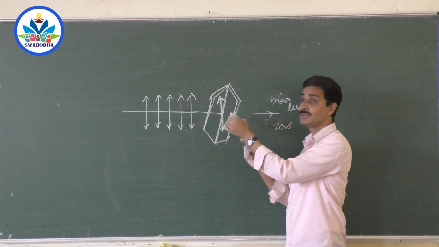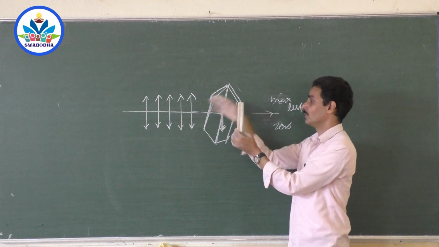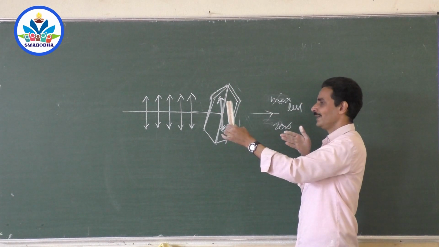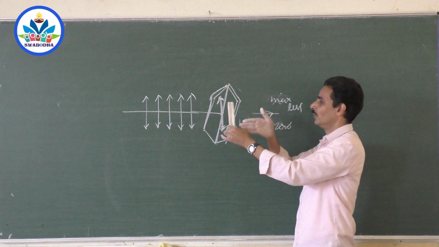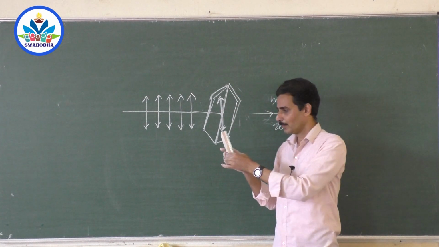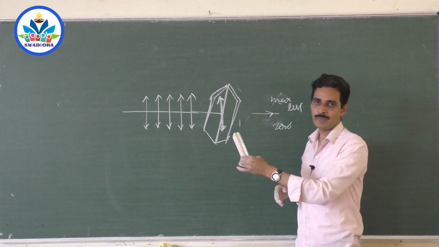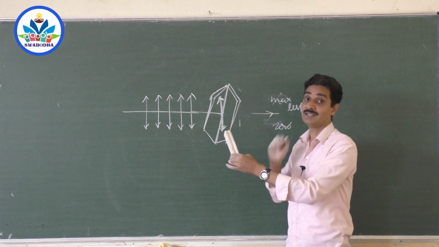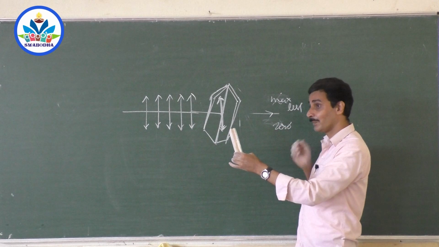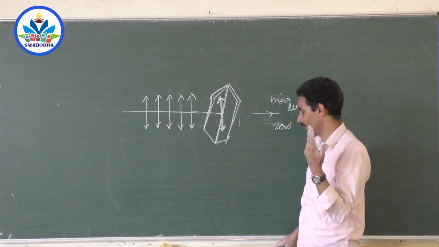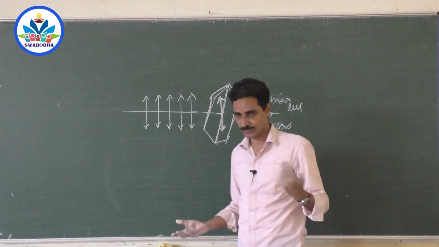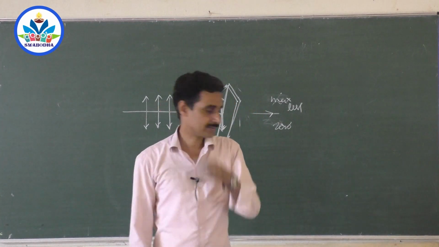Why do you need to keep it perpendicular? You see, these vibrations can now pass through. When I just tilt it a little bit, won't the vibrations be blocked, because the axis is not parallel to these electric field vibrations? Why don't they get blocked completely? Why can some amount of light pass through? That is my question. You should answer. I don't know how to really answer, I will answer it in the next class, okay?